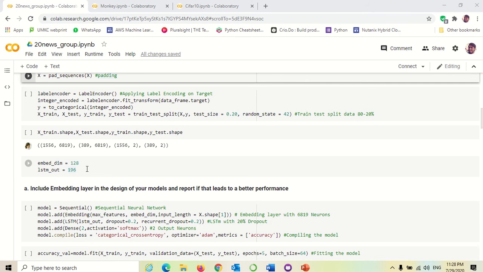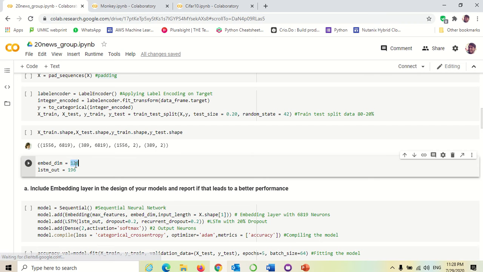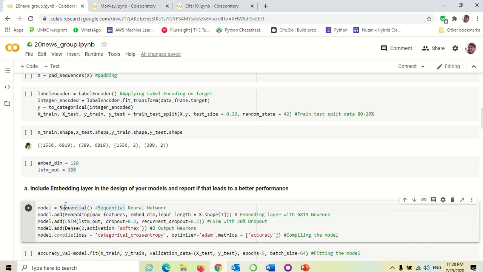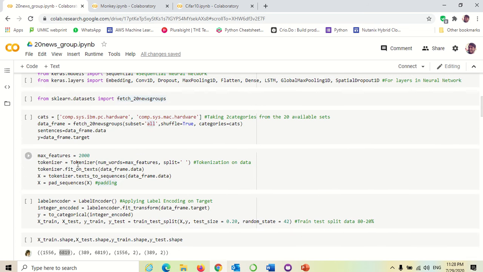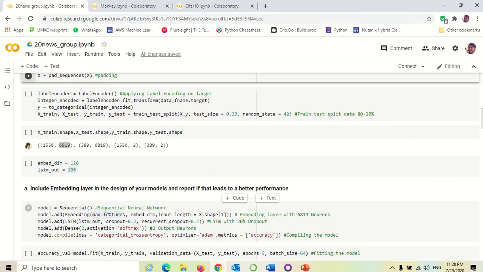I was adding the embedding layer. For the embedding layer, I have taken 128 as the dimension and LSTM output as 196. I was using a sequential neural network with embedding dimension 128. For the input shape, you can see it would be 6819 here, as it is 1. It would be 6818, so the input number of neurons should be 6818, and the maximum features are 2000. We have defined the maximum features here as 2000. For the embedding layer, it would be 2000.